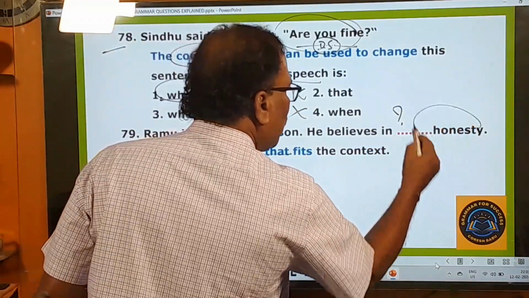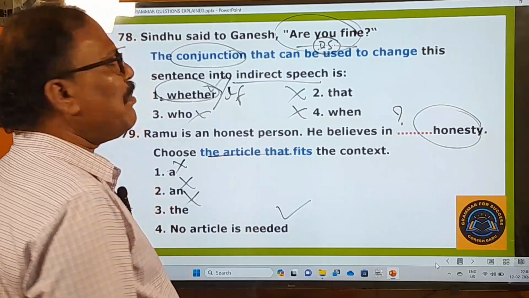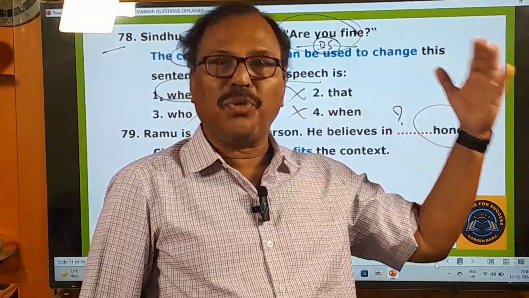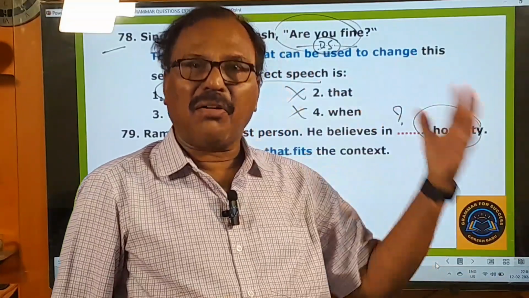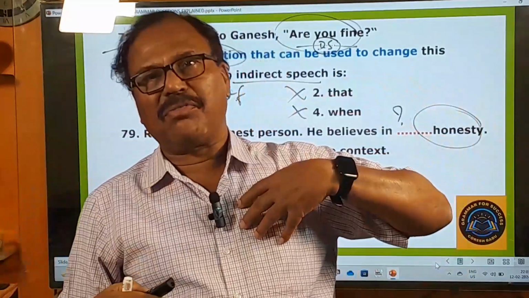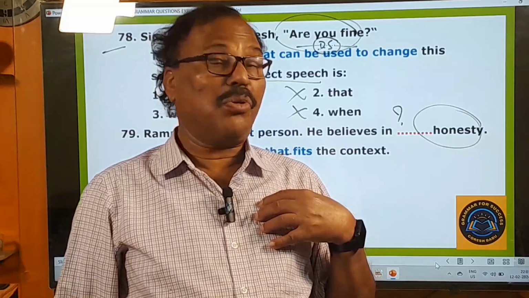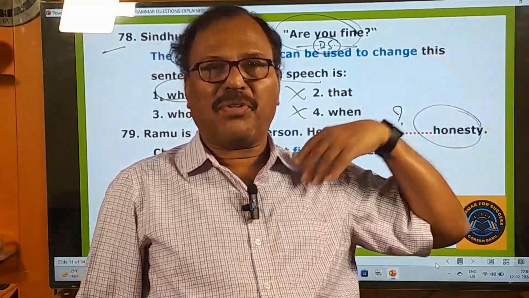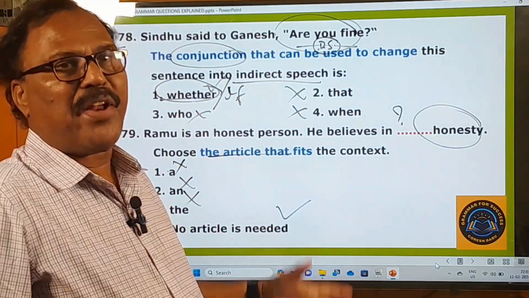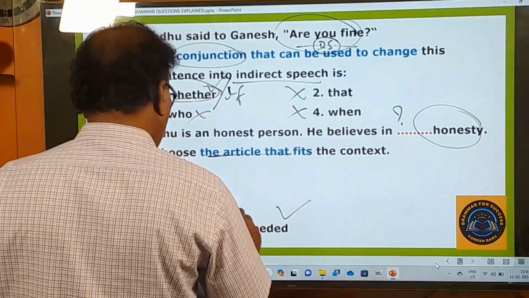See here, the logic behind this is, no article is used before the uncountable nouns. Remember, no article should be used before the uncountable nouns. We have two kinds of nouns, countable nouns and uncountable nouns. We can use a, an or the before the countable nouns, but we don't use any article before the uncountable nouns. This is an uncountable, abstract noun. That's why you don't use any article. That's why this fourth one is the right one.